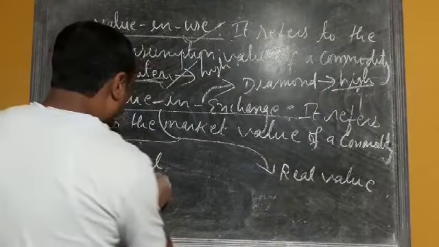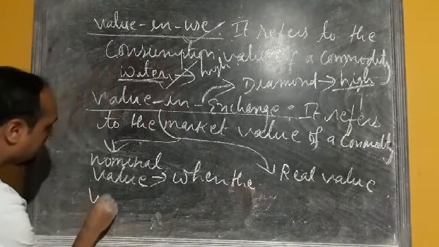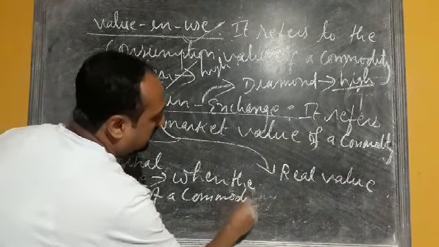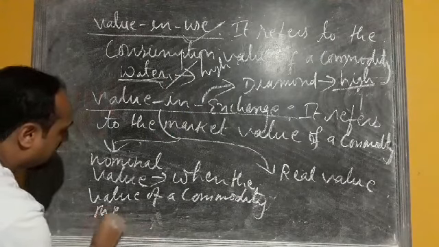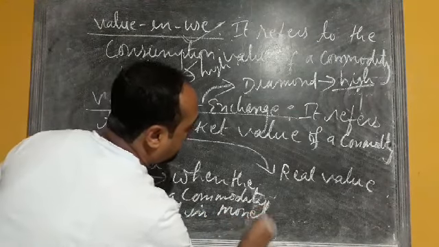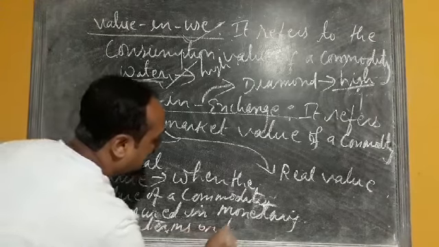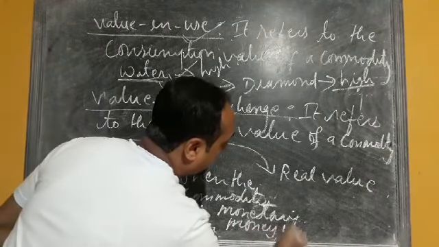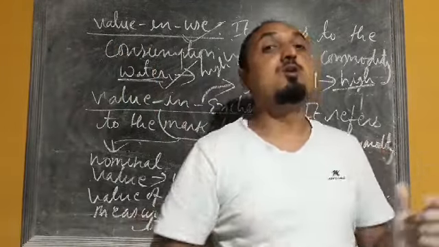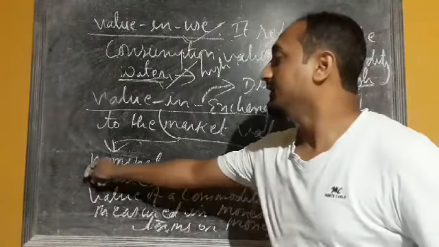When the value of a commodity is measured in monetary terms or money value, or measured in terms of prices, that is called nominal value.